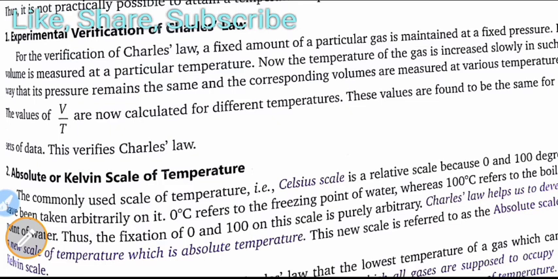We have to increase the temperature slowly, and keep in mind that pressure must remain the same. Then we can measure the volume. The values of V upon T are now calculated for different temperatures. These values are found to be the same for all data. This verifies Charles law.